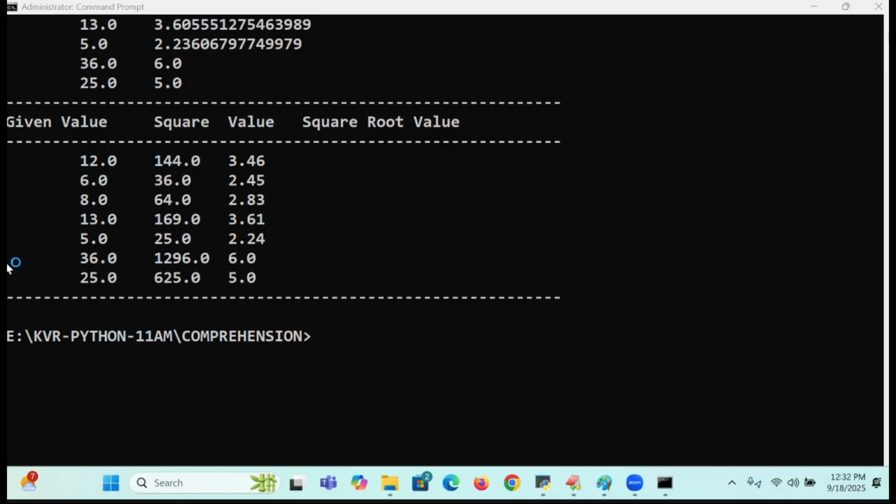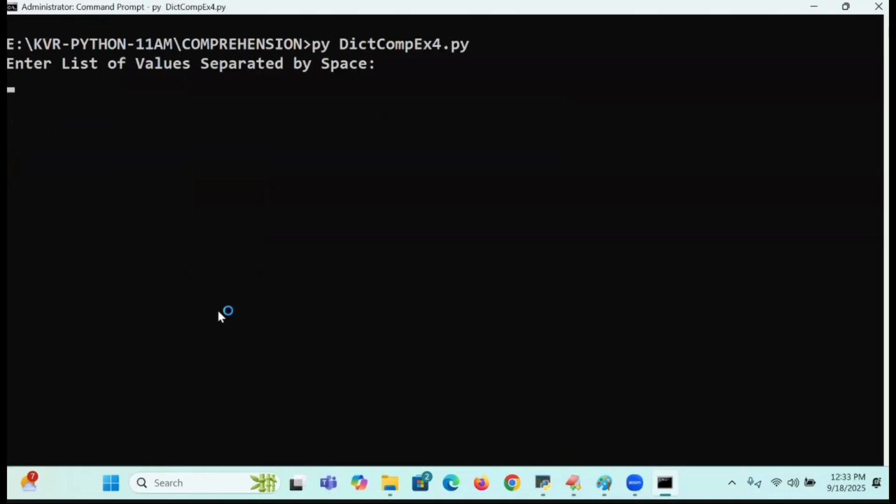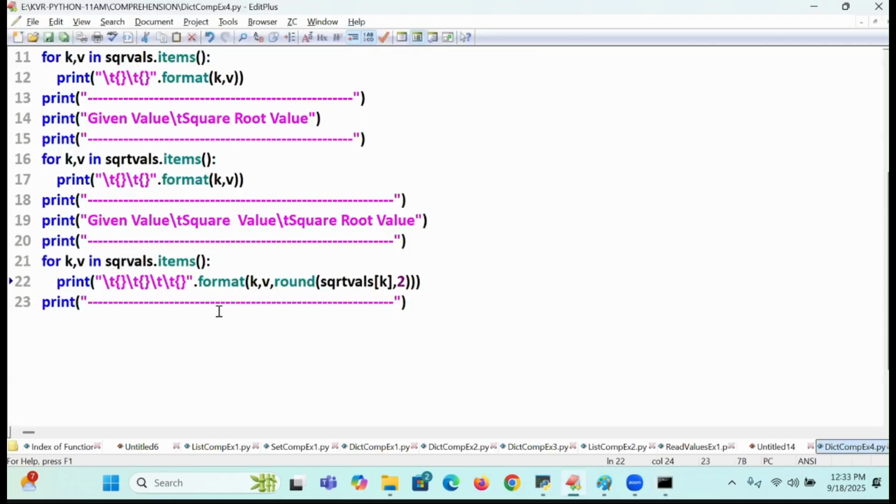That is the main point, Prasanna. Sir, the key is the number and its value in the dict is the square and sqrt values. These are called what? Square root values. So I will give one more backslash t here, one more backslash t. You try to run it. See, am I getting the values or not? Perfect. So first of all, our brain has to work, then everything will settle down in programming. Okay now? Shall I move further?